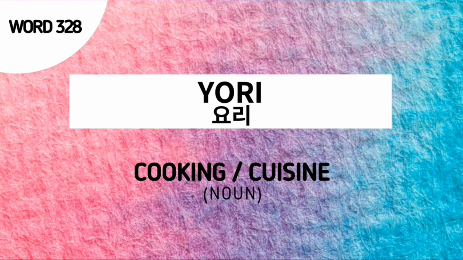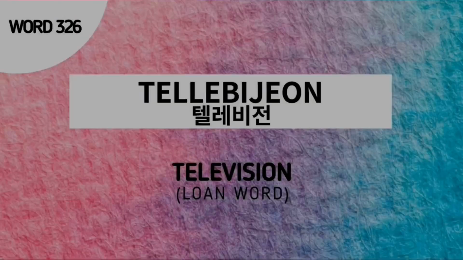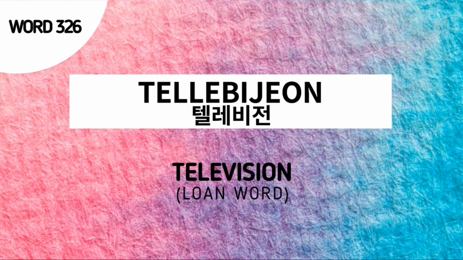Next word is 요리, which means cooking. Next word is 쓰다, which means to write. And the last word for our review is word number 326. It's 텔레비전, which means television or TV.